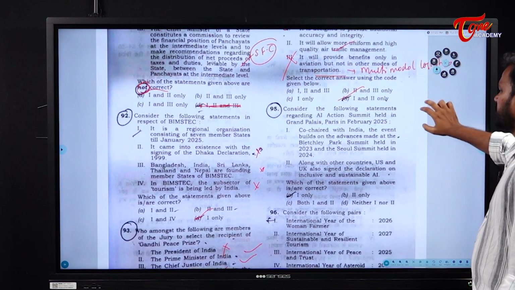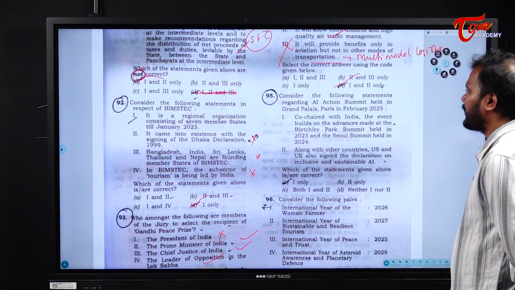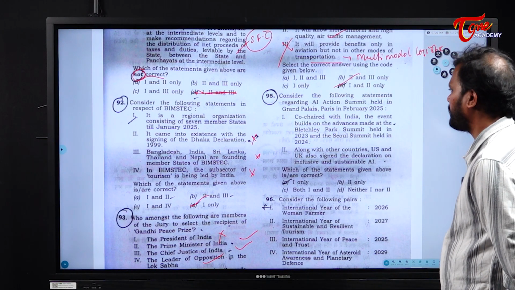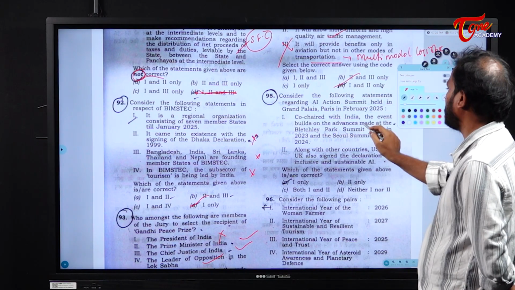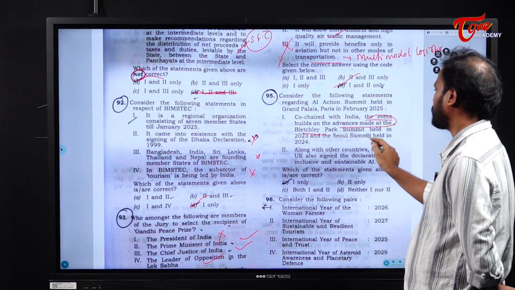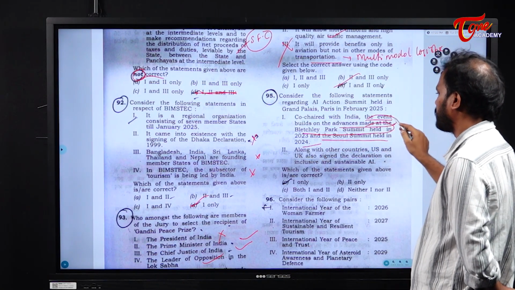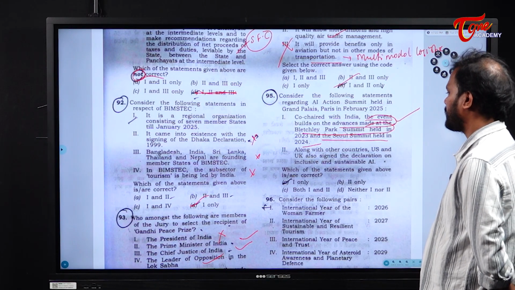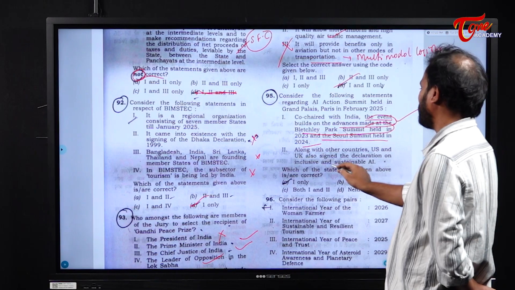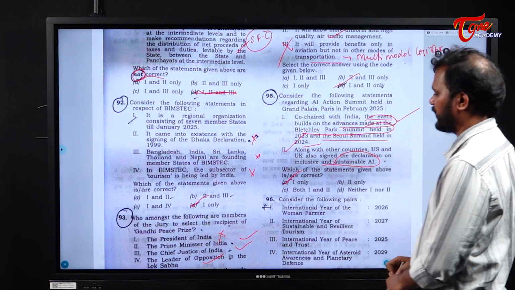Next. Consider the following statements regarding the AI Action Summit held in Grand Palais, Paris in February 2025. Now, it is co-chaired with India. The event builds on the advances made at the Bletchley Park Summit held in 2023 and the Seoul Summit held in 2024. This is right. Next, along with other countries, USA and UK also signed a declaration on inclusive and sustainable AI. No, these countries did not sign. So, the answer is only 1.